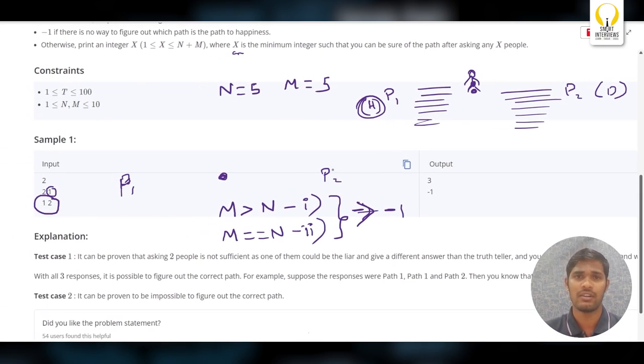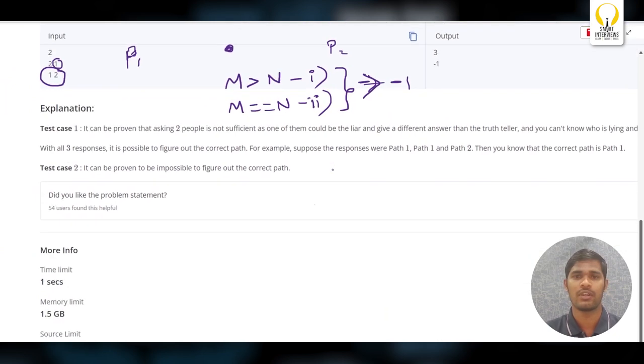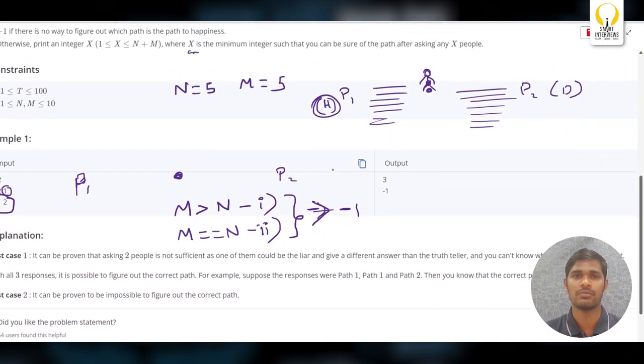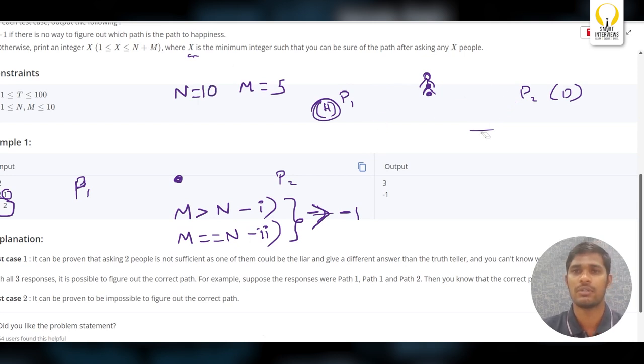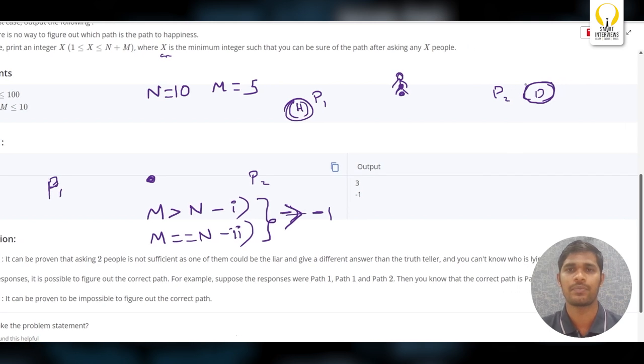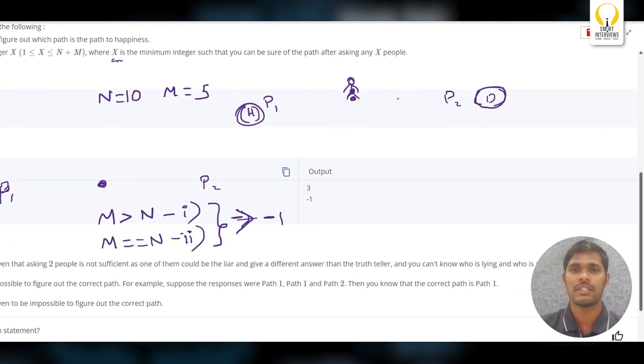But if you take one more example, if you take the number of truth tellers as 10 and the number of liars as 5. Observe carefully now. This is happiness, this is doom. But the person never knows that. So now let's take. The first person is telling truth.